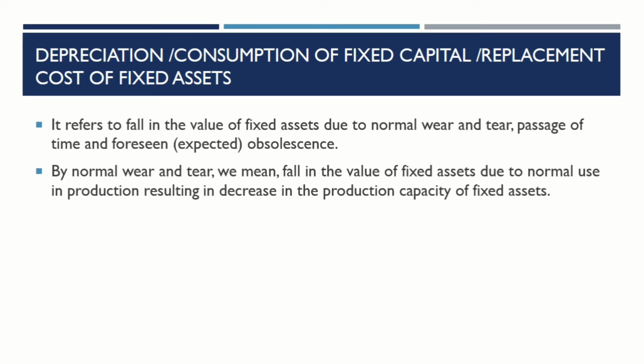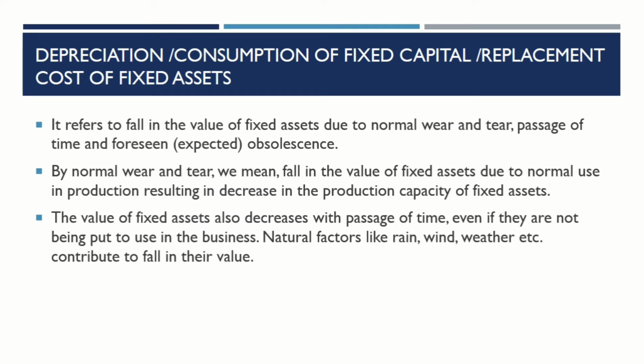By normal wear and tear, we mean fall in the value of fixed assets due to normal use in production, resulting in a decrease in the production capacity of fixed assets. The value of fixed assets also decreases with the passage of time, even if they are not being put to use in the business. Natural factors like rain, wind, weather, etc. contribute to the fall in their value.